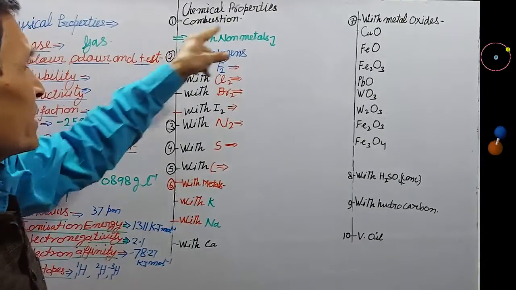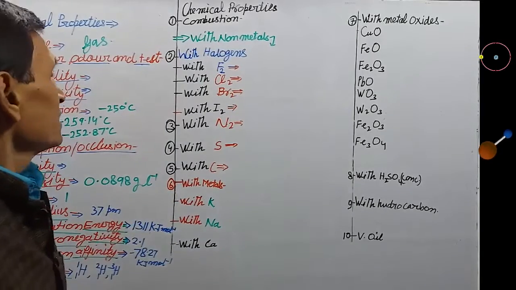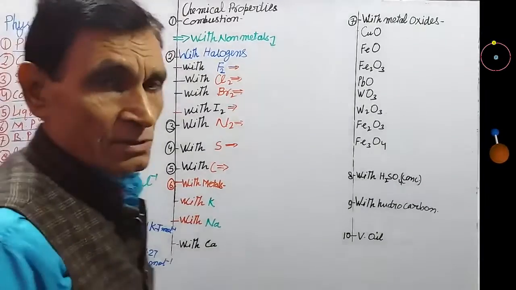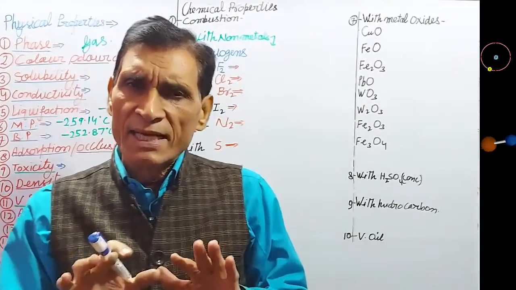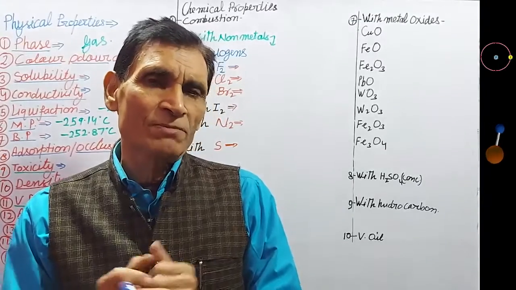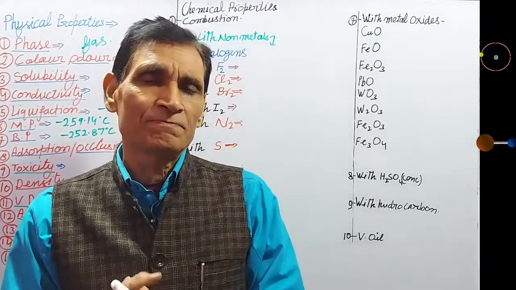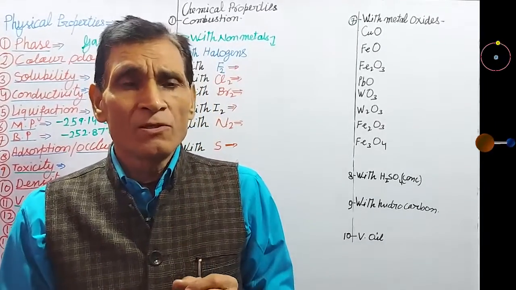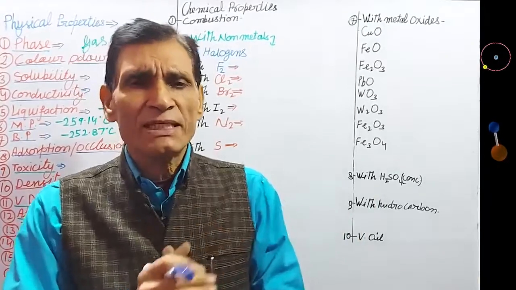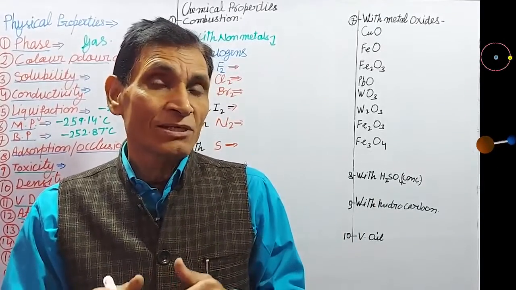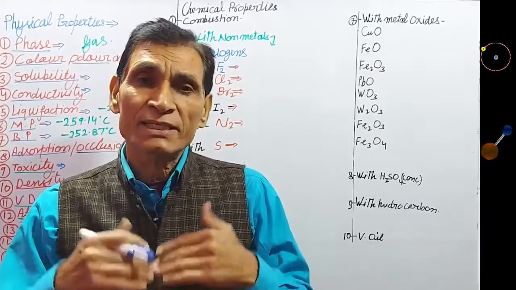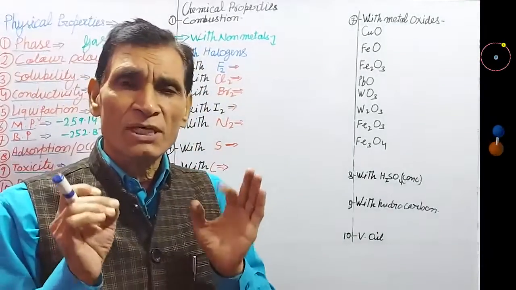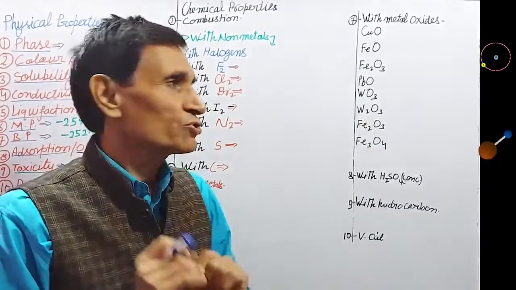Now let us see chemical properties of hydrogen. First, combustion. Hydrogen burns in oxygen or air silently, if it is pure, with a very pale blue flame. However, when hydrogen is pre-mixed with air or oxygen, then on burning it explodes with a pop sound, and hence a hydrogen and air mixture is explosive.